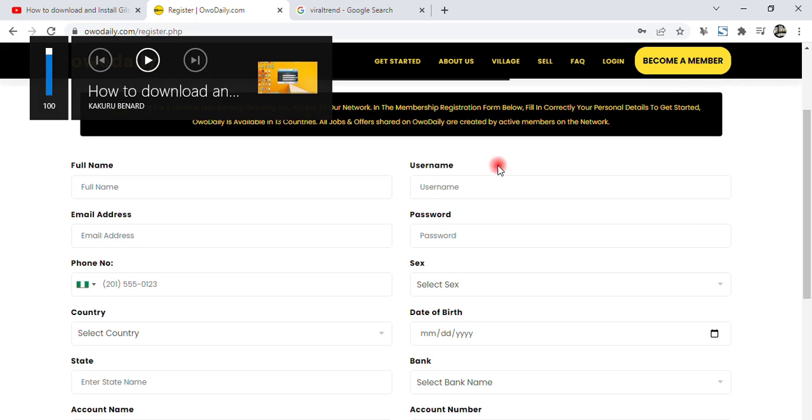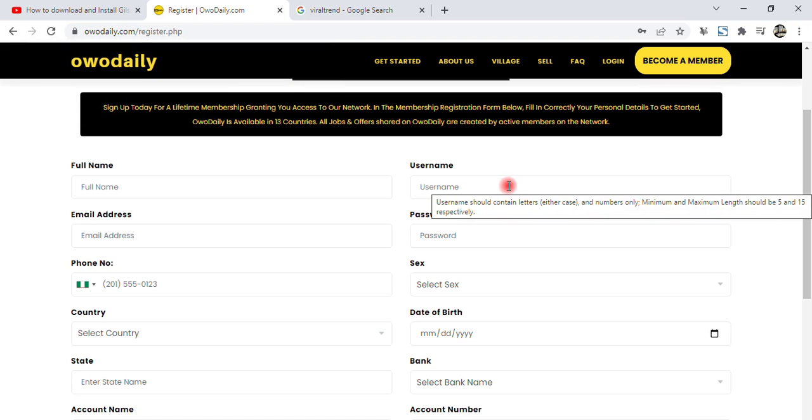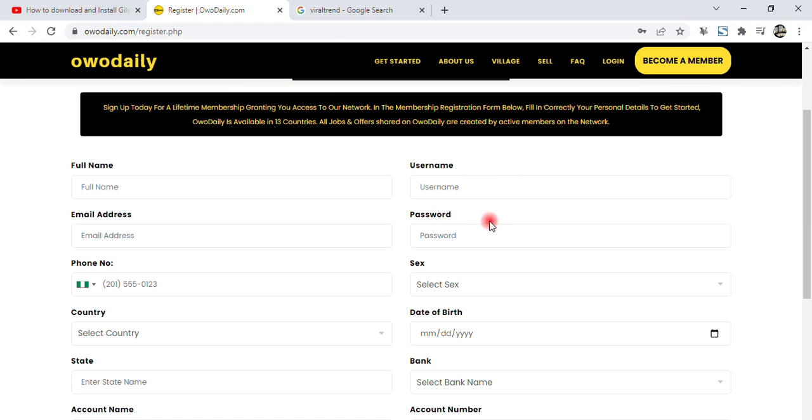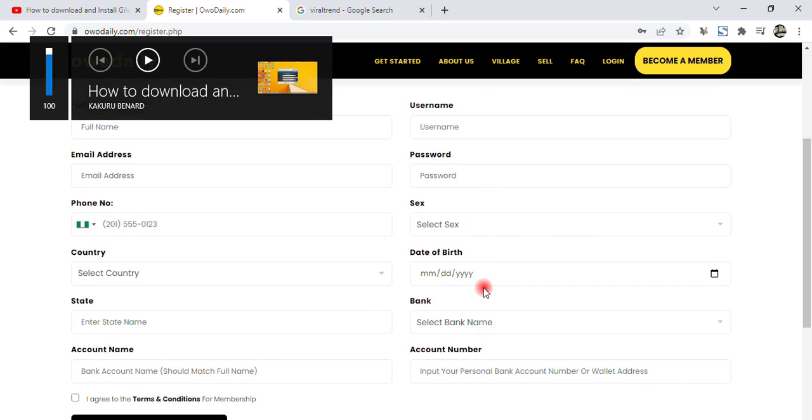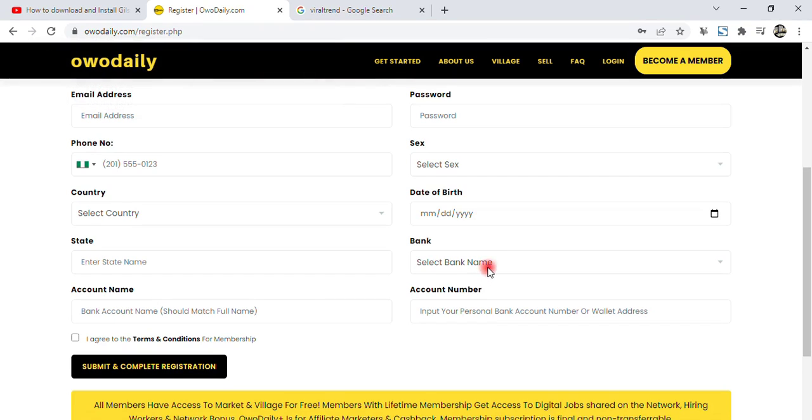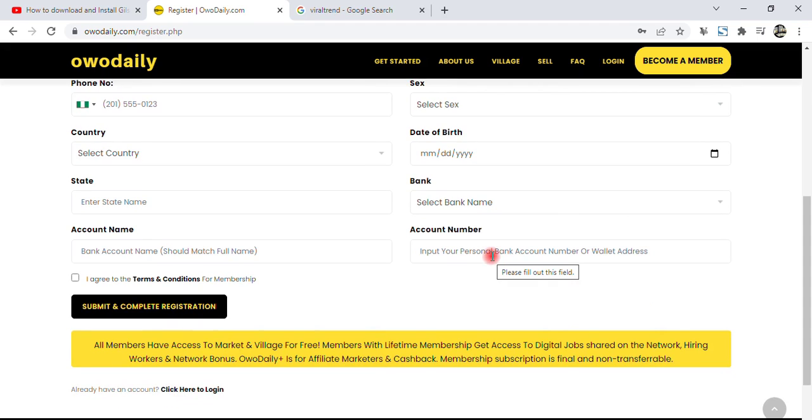Then the username that you would like to be using on this platform, you also put it there. Your password to secure it. If you are a male or a female, you also have to categorize that. Your date of birth is very important. Then you select your bank name. If it is First Bank, Zenith Bank, whatever bank you use, you put it there so that you'll be paid when you have worked on this platform.